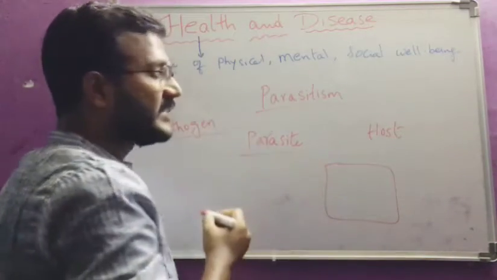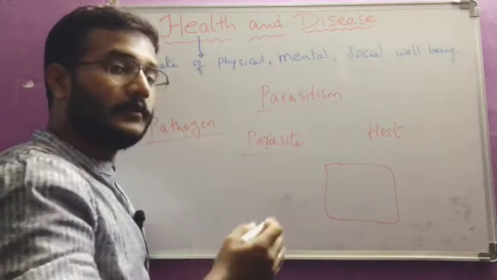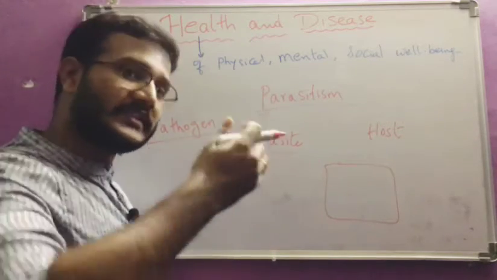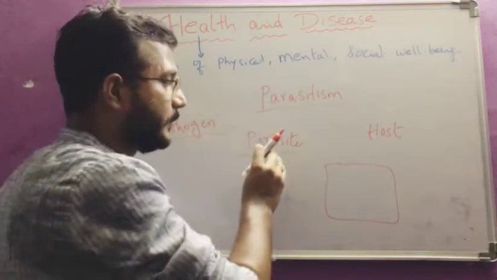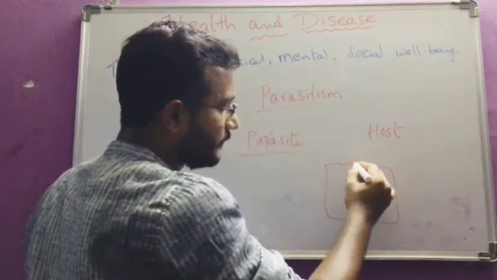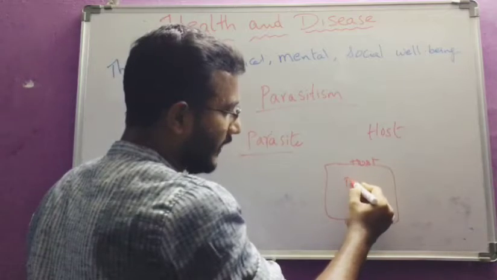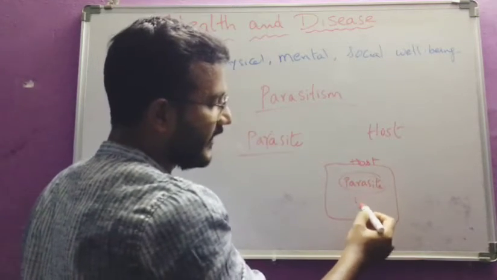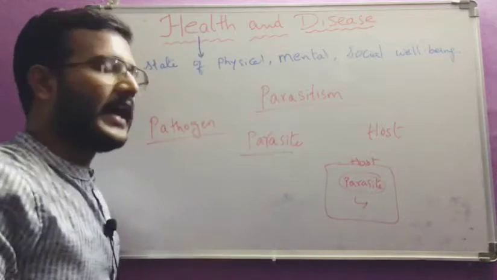And the parasite means the organism which is living on the other organism and obtains food from that organism. So this is the host in which the parasite is present, and this parasite takes food from the host and has shelter.